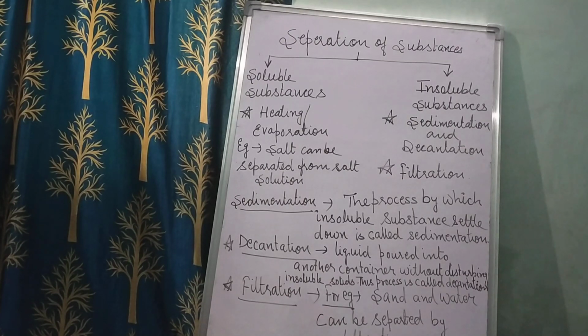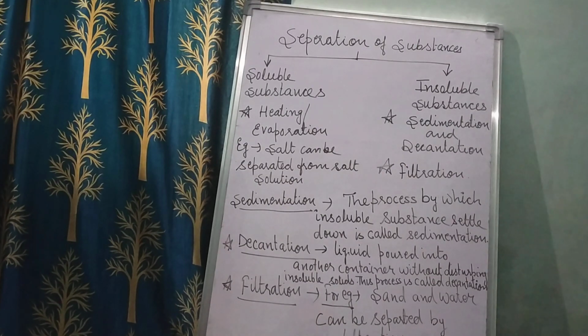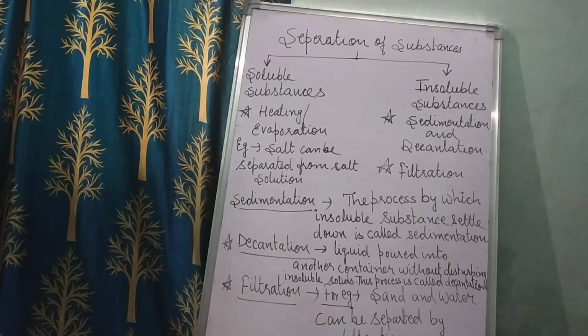If you pour the upper clear liquid into another container without disturbing the insoluble particles settled at the bottom of the beaker, that process is called decantation. I hope the sedimentation and decantation part is clear.